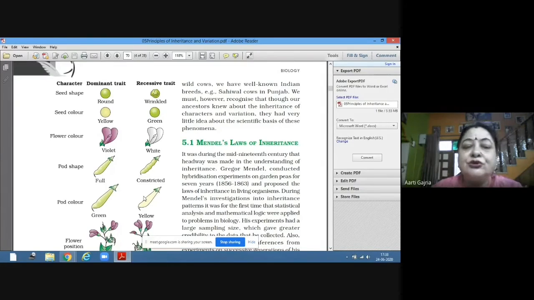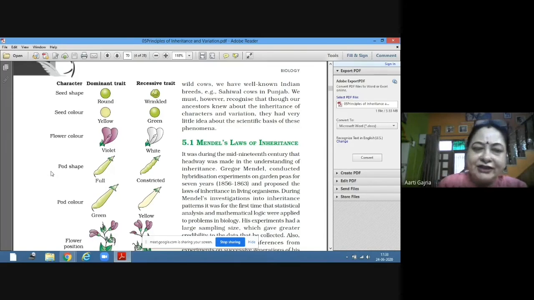So he took pure breeding lines, true breeding lines of contrasting characters. And then he crossbred them and he saw the results. And based on his results, after the hybridization experiments, he concluded certain statements, and these are called laws of inheritance.